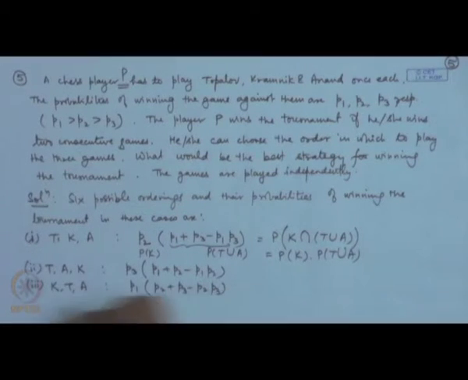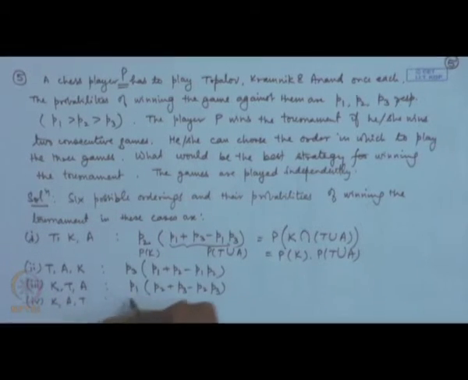Then let us look at fourth, K A T. So, you should certainly win the second one, that is P3, then P1 plus P2 minus P1 P2.